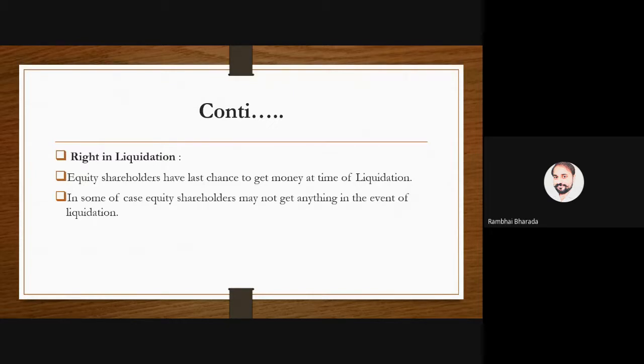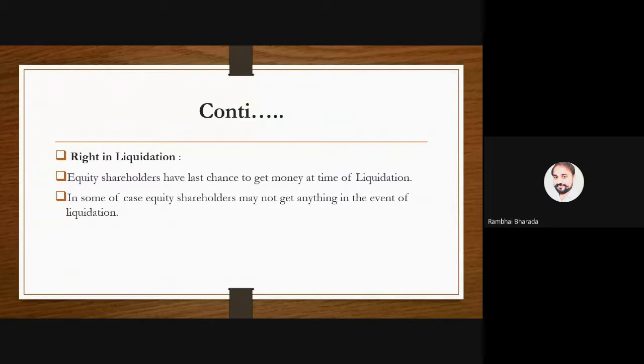Actually, the equity shareholders do not have any right in a liquidation. The debenture holders, preference shareholders, and banks or financial institutions have a right. Here, liquidation means the company is going to shut down its business, its operations. Now the company is closing.